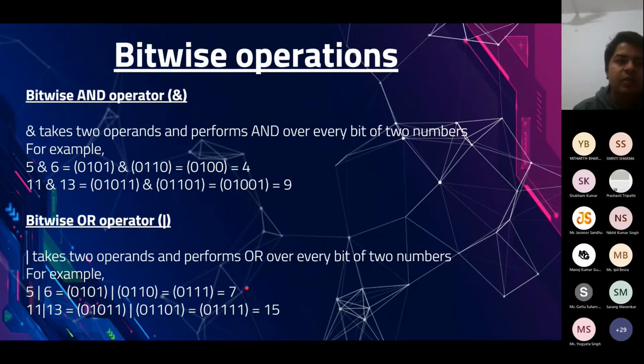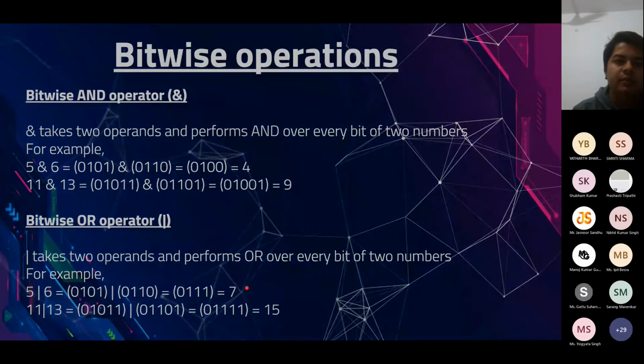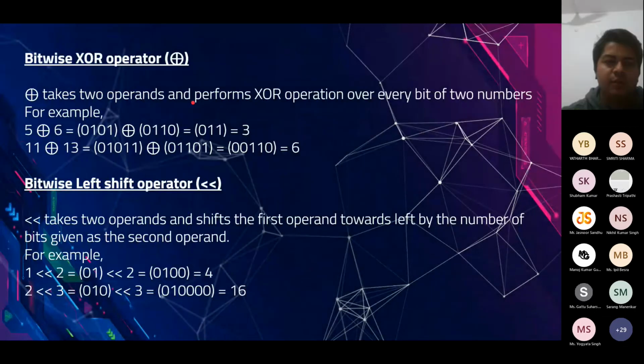Then we have the bitwise XOR operator. So it performs the XOR operation, and we know what the XOR operation is. 0 XOR 0 is 0, 1 XOR 1 is 0, 1 XOR 0 is 1, and 0 XOR 1 is 1. So using the truth table of bitwise XOR, you can calculate the value of bitwise XOR for any two numbers. Like 5 bitwise XOR 6 is equal to 3, okay, and 11 bitwise XOR 13 is equal to 6.